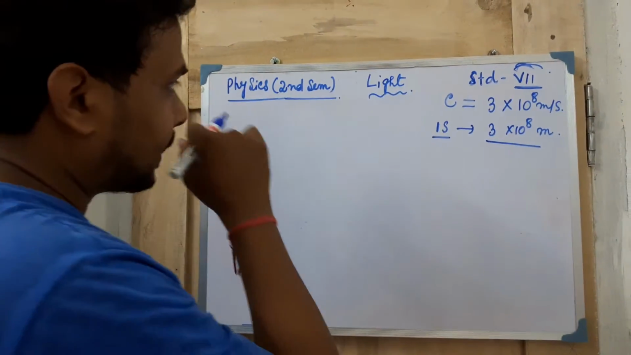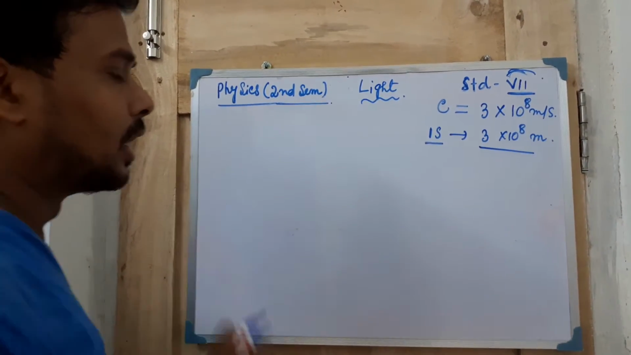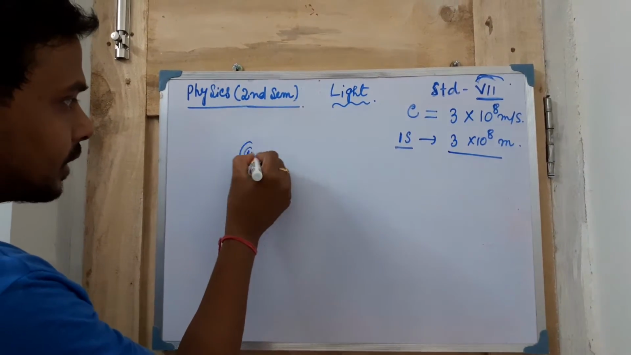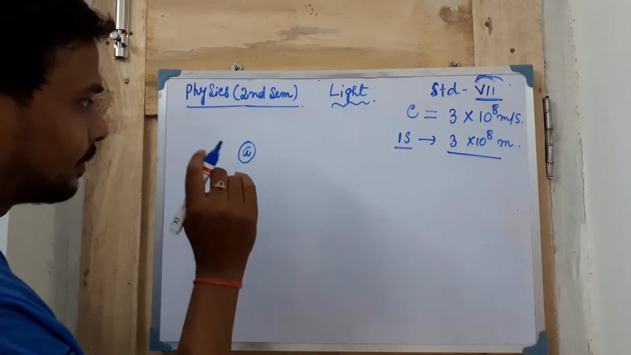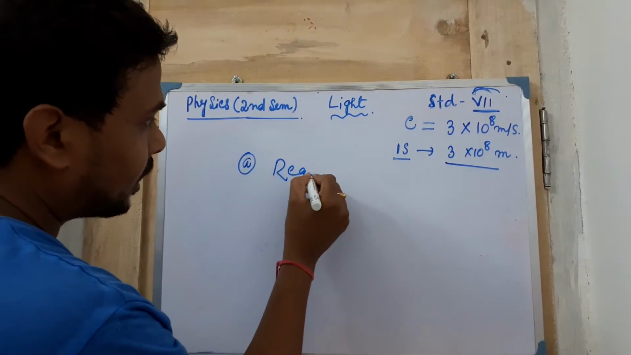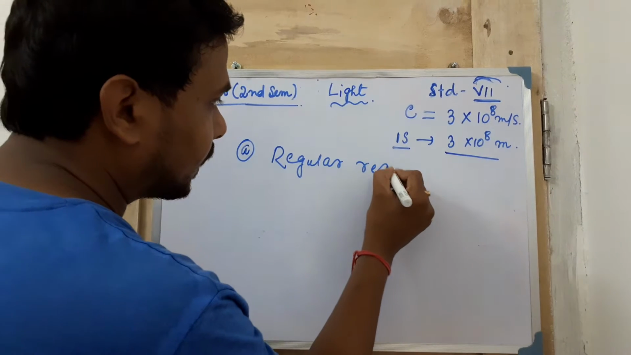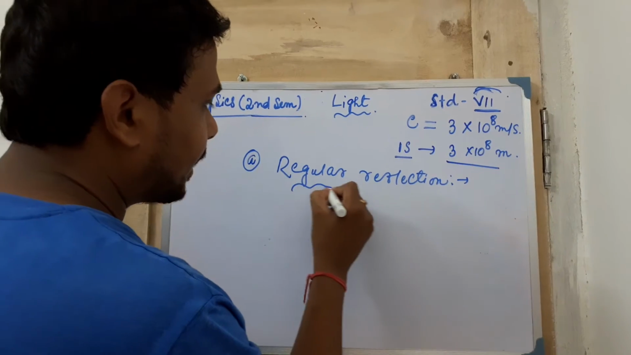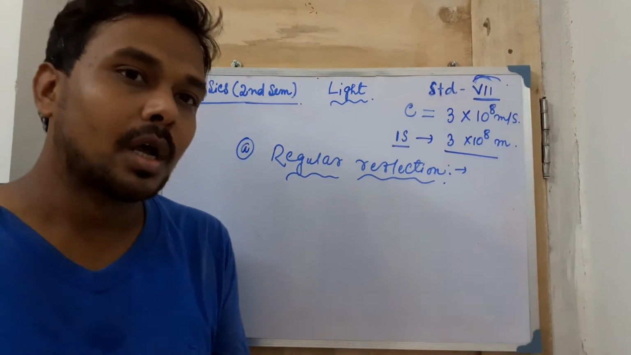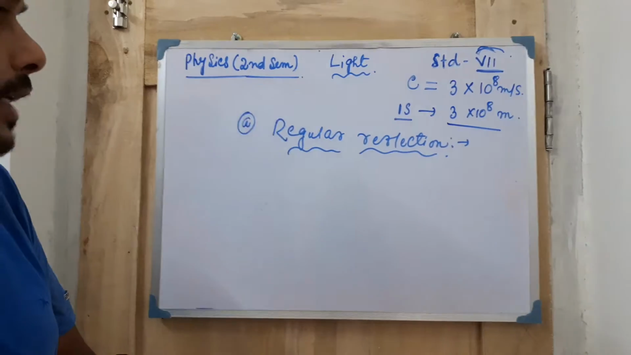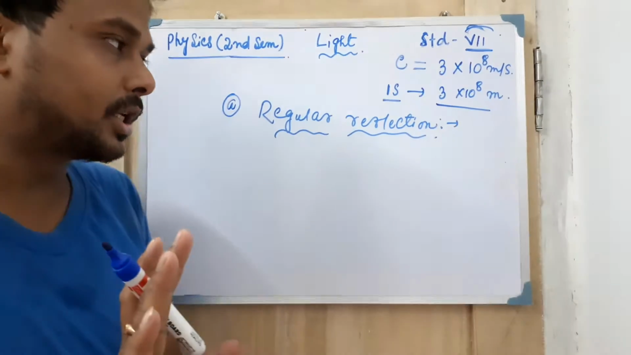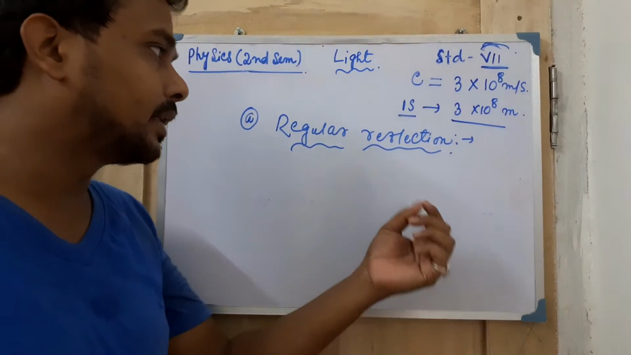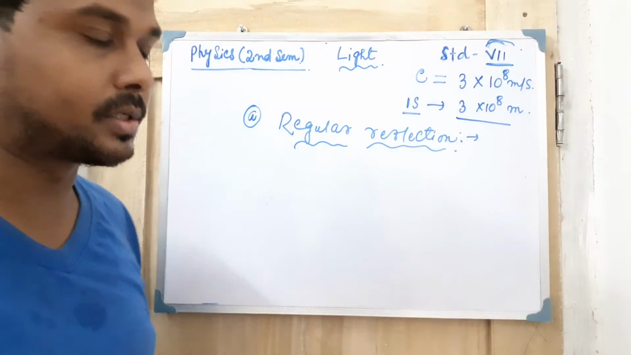Now the next thing is reflection, which we have already discussed. Two types of reflection are there. One is regular reflection, and the second one is diffused or irregular reflection. Before discussing regular reflection, you have to know what reflection means. How can you see light? Light is actually an invisible quantity. First of all, keep this in your mind: light itself is an invisible quantity. What light does is make things visible for us.